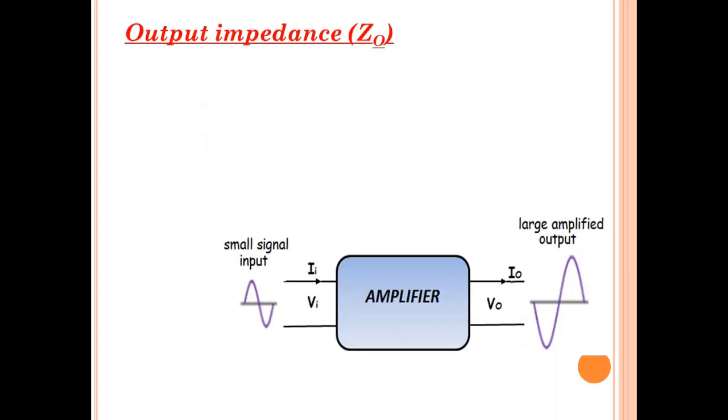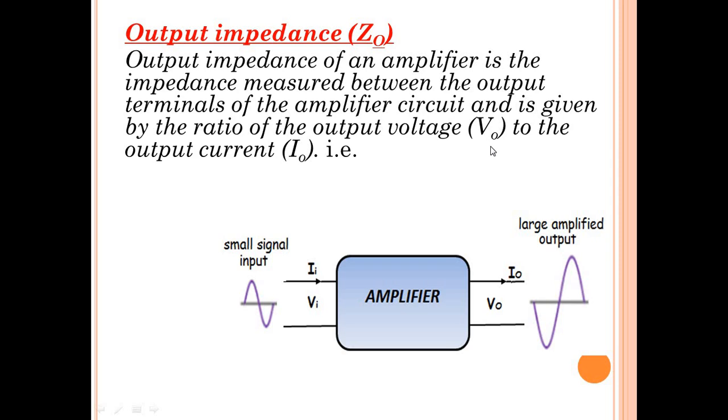Now, what is output impedance? Once again, to explain this, let me consider the same amplifier. The resistance, or the impedance, which is measured between the output terminals of an amplifier is what we call output impedance, and it is defined as the ratio of output voltage VO to the output current IO.